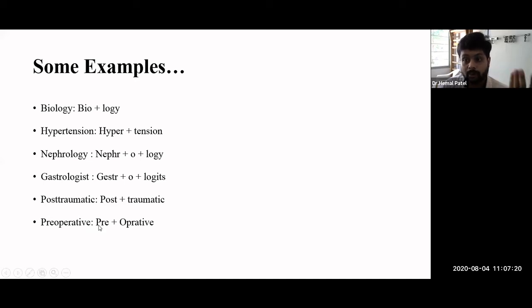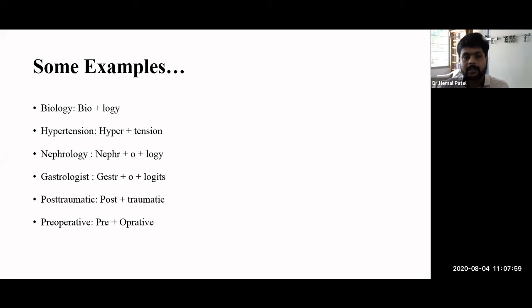Pre means before. So most of the time in medical records or medical documentation, they use words like pre and post so that people can understand whether we have to do this before the operation or after the operation, or even for medication they mention pre or post, so they can easily understand whether we have to perform this before or after. So these are a few examples related to medical terminology.